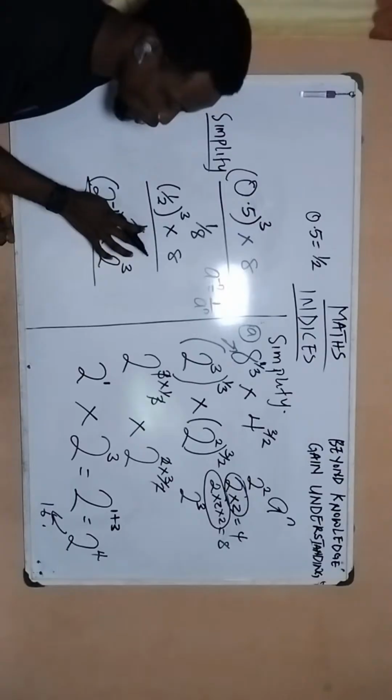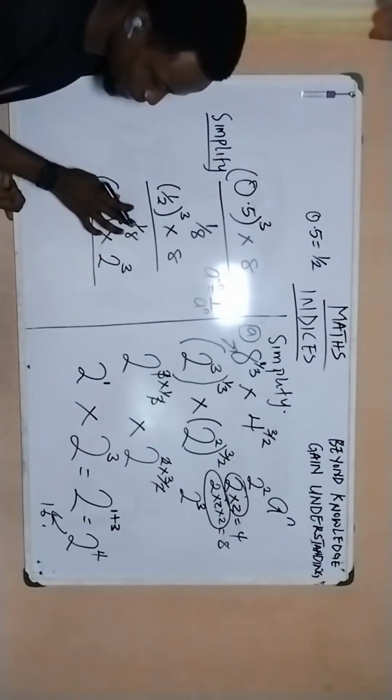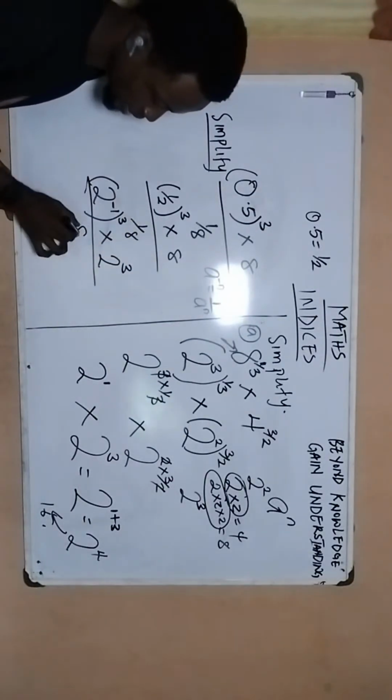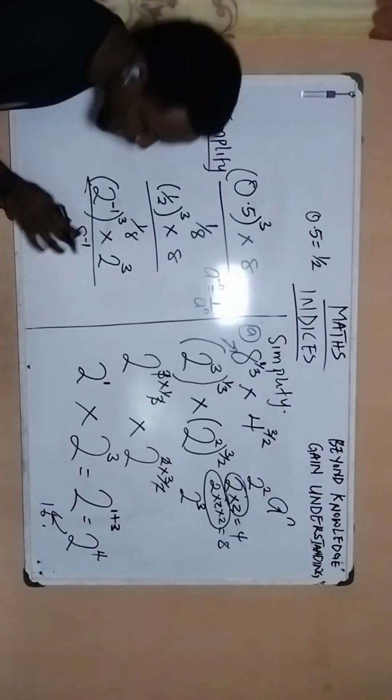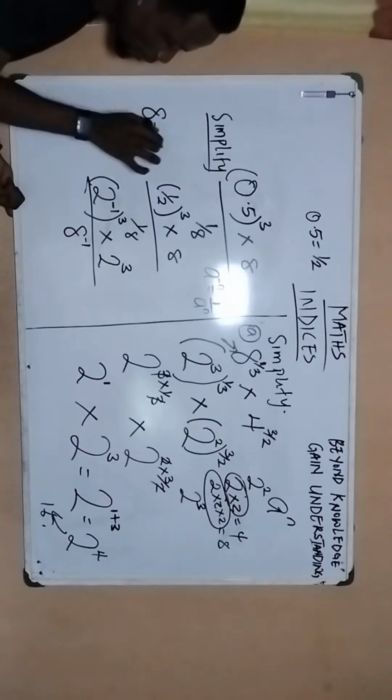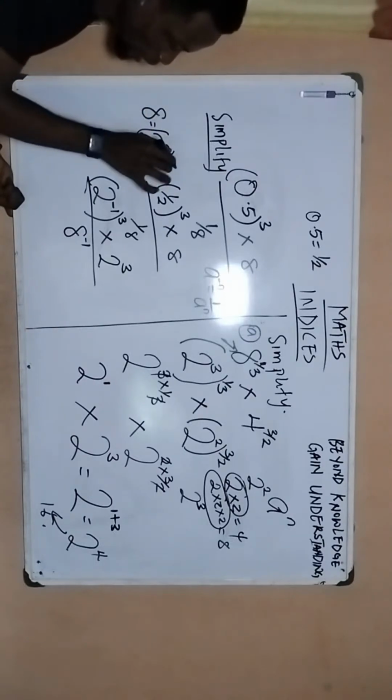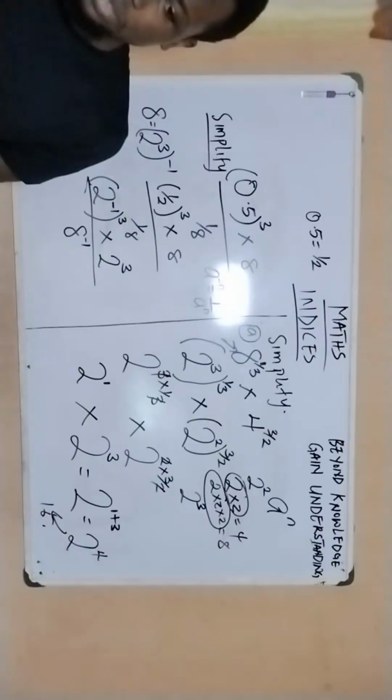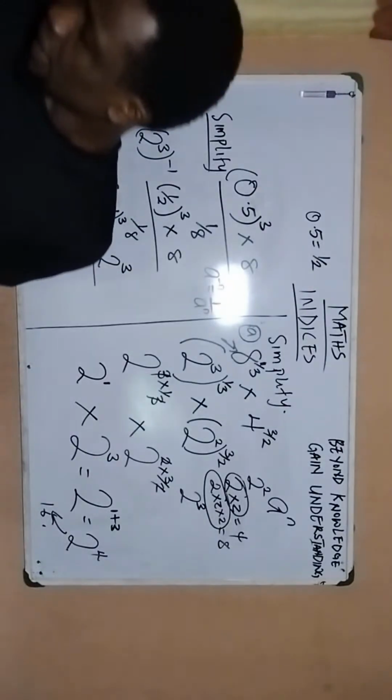Then this can also be replaced as what? I can replace this 1 over 8 with 8 raised to the power of minus 1. And if that is the case, this 8 can also be replaced as 2 to the power of 3, then raised to the power of negative 1. So we can actually do this at this point.